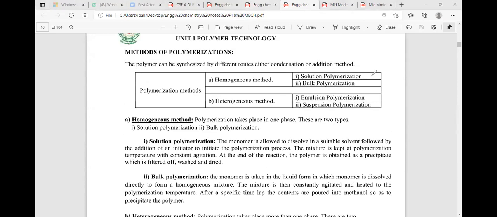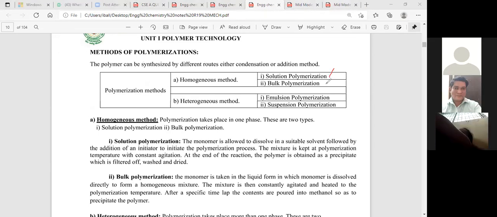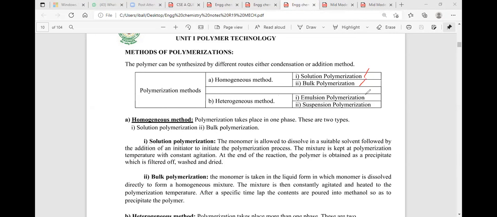The homogeneous polymerization methods are, number one, solution polymerization, and number two, bulk polymerization. Heterogeneous polymerization again has two classifications: number one is emulsion polymerization, and number two is suspension polymerization. So: homogeneous polymerization includes solution and bulk polymerization, and heterogeneous polymerization includes emulsion and suspension polymerization.